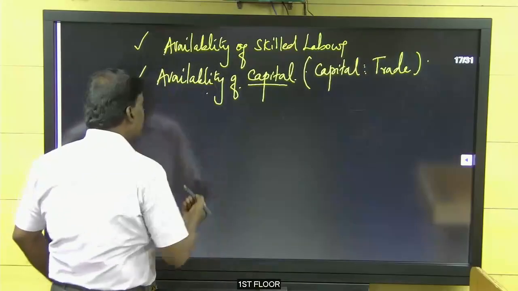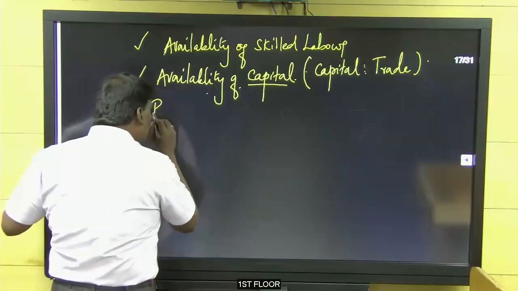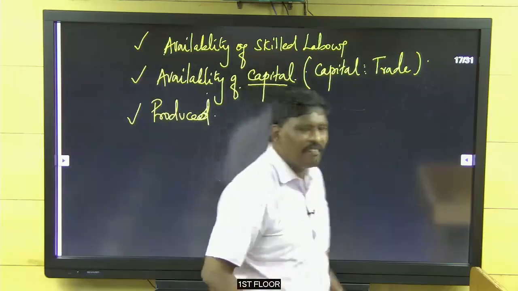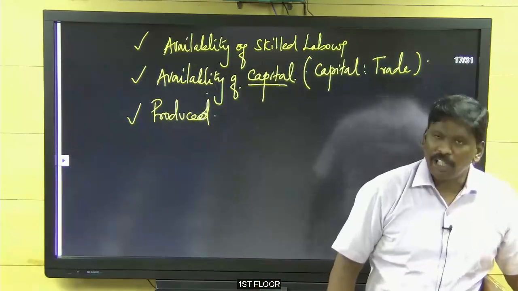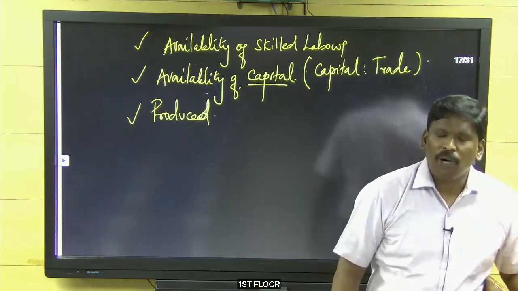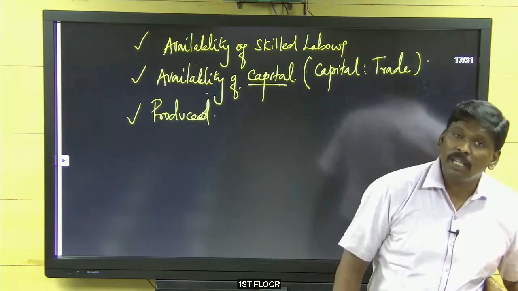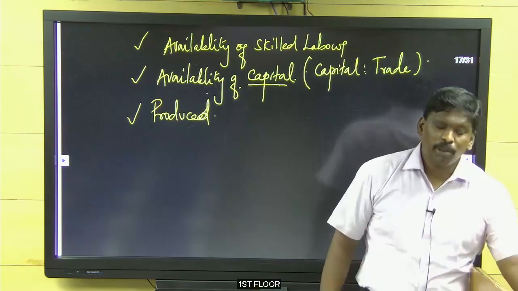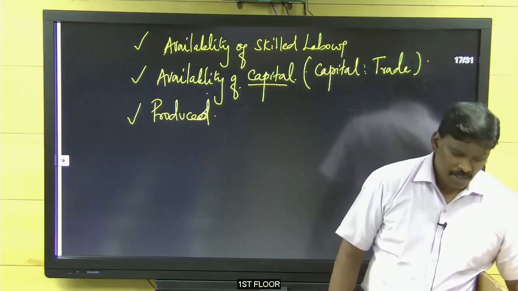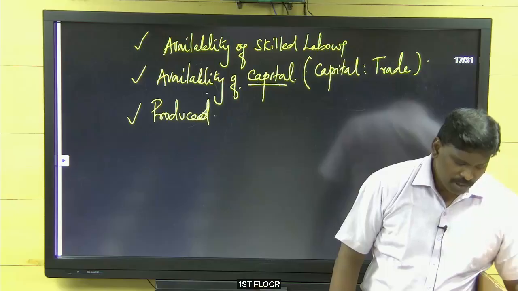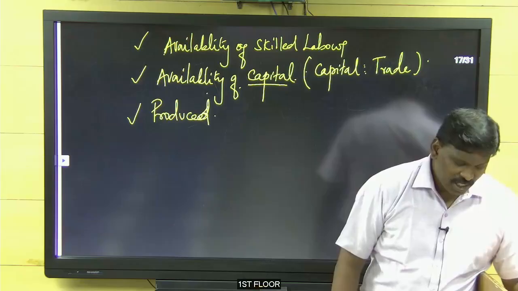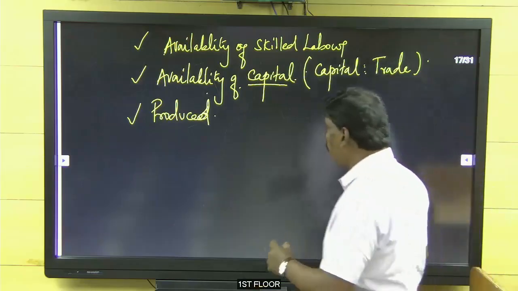Next one. Produced goods. What they produced. Whether they produced any luxurious item, what England produced. What was the important thing produced by the British industry? British industry produced what? People tell me textile, very good. Consumer goods, arms, many things they produced. Basically, textile, consumer goods. Yes, very good.